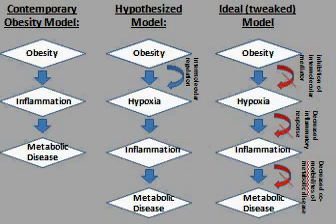For example, the contemporary model was tested in two different experiments, which I labeled Part 1. Secondly, the hypothesized model was tested in Part 2 and the ideal model in Part 3. Each of these experiments led to a final summary and indeed proved that each of these models existed and were true. For example, the contemporary model, as seen above, was proven true as obesity indeed induced inflammation.